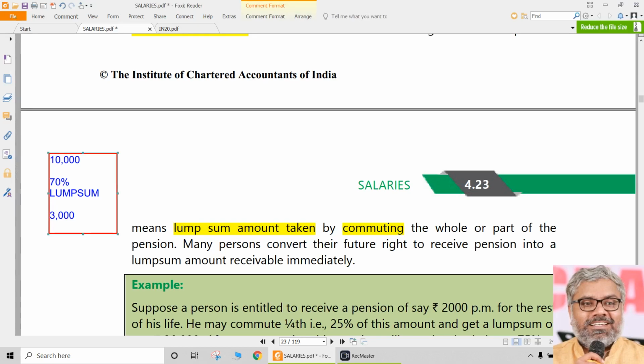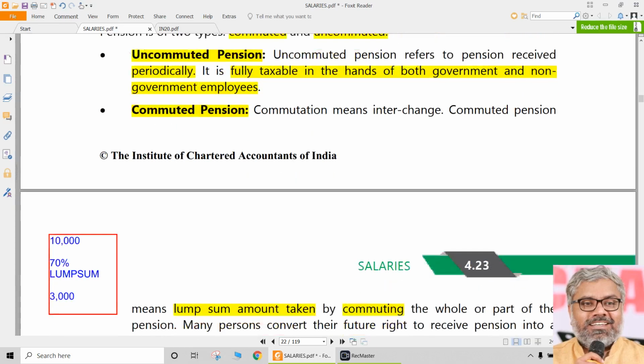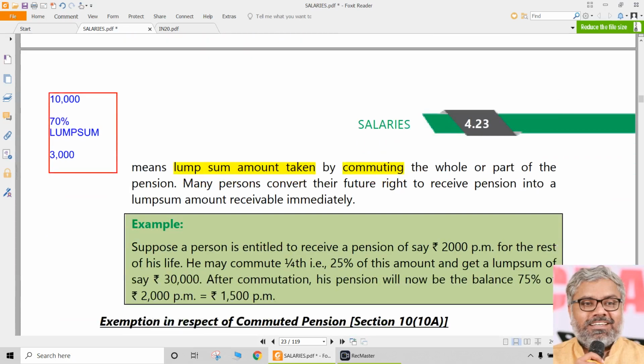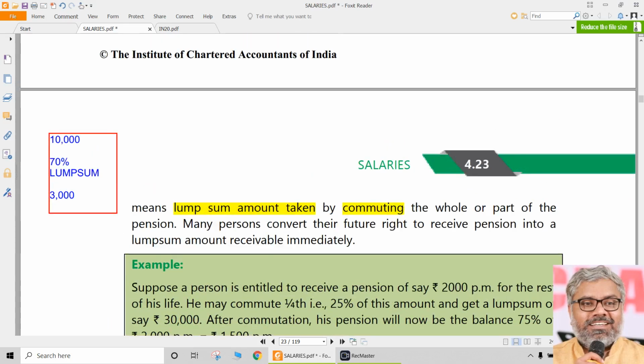How much is that lump sum amount, you and I cannot decide. That will be given in the question. That is a fact. Whatever the employer gives to the employee, that is the lump sum amount. We cannot determine it; it should be given. But what we can definitely determine is this: if the pension of a person is 10,000 rupees per month and 70% is commuted, the remaining 30% will still be given as uncommuted pension, which is 3,000 rupees per month periodically in future. After the commutation happens, in future the employee will receive the uncommuted pension for the remaining portion only.